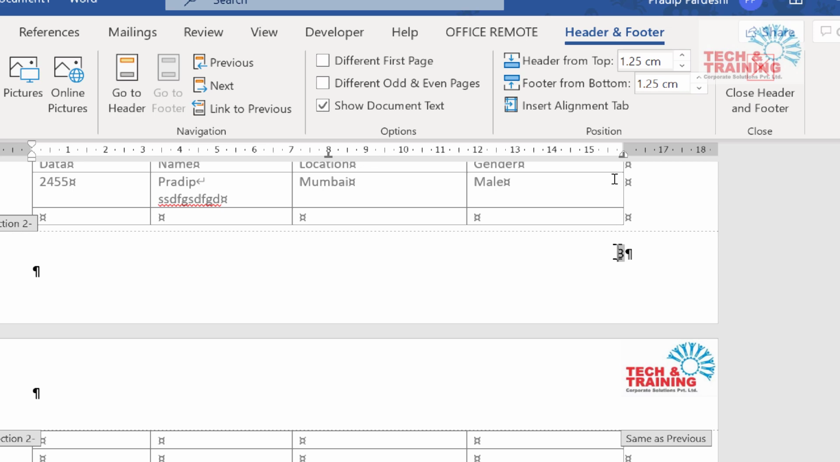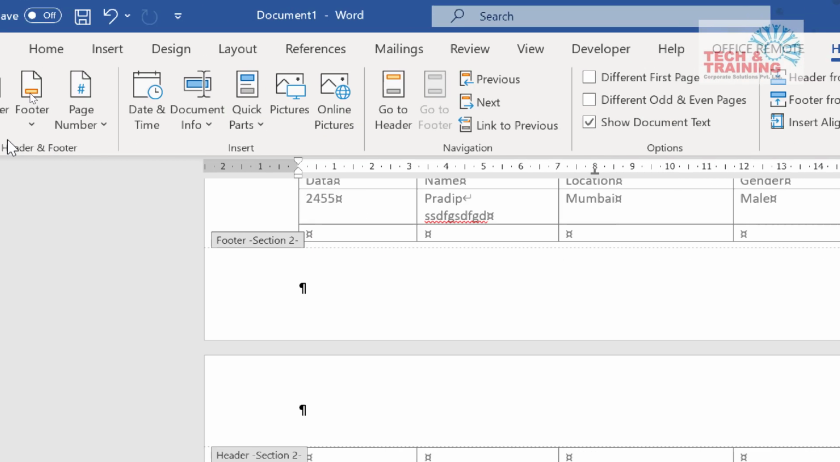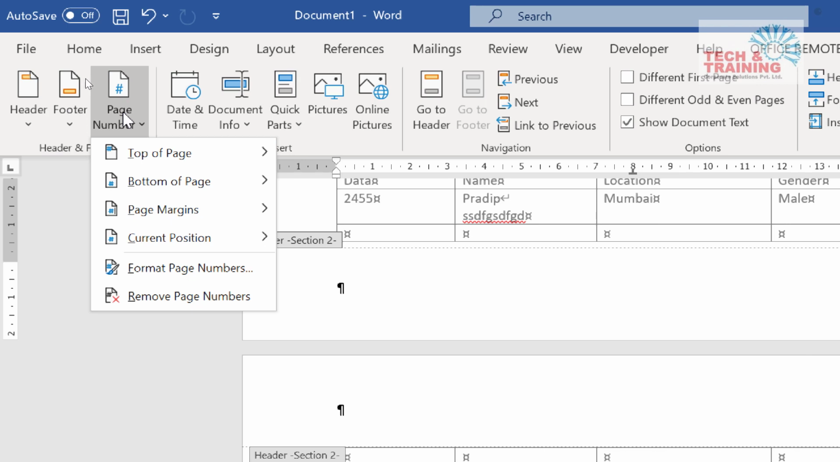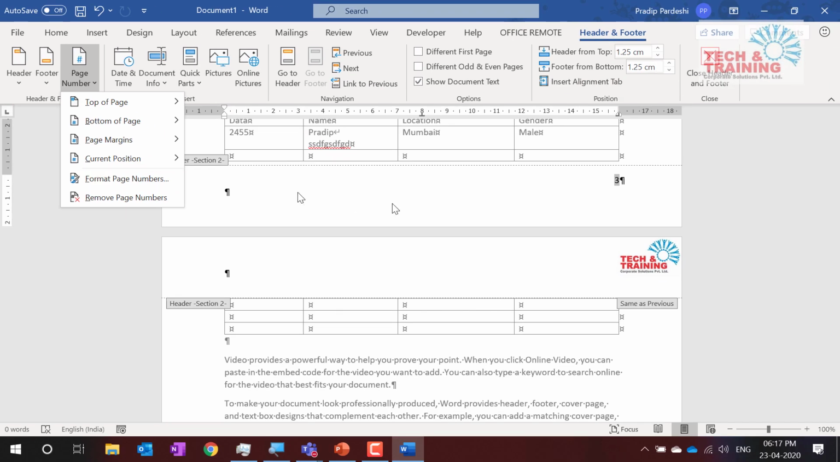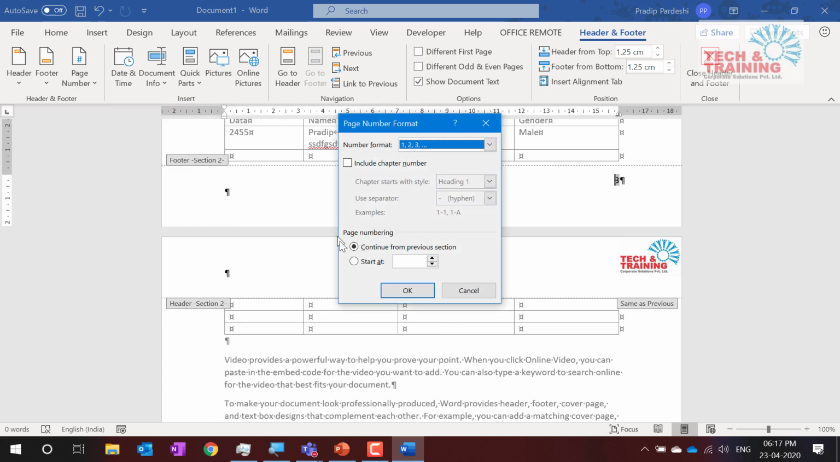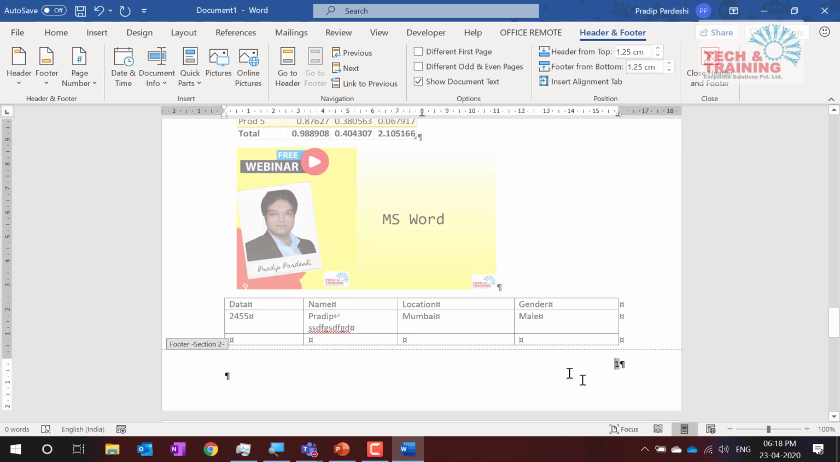And now if I go to my page number and select format page number, I already have this page number selected. I go to page number, which is again in header footer. I select the option which says format page numbers, and it says start at, I select 1 and I click OK. Now see, this page number is 1.